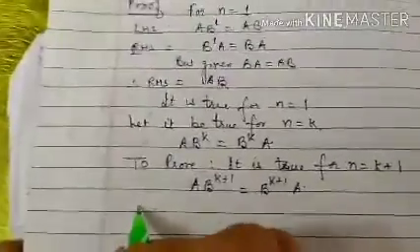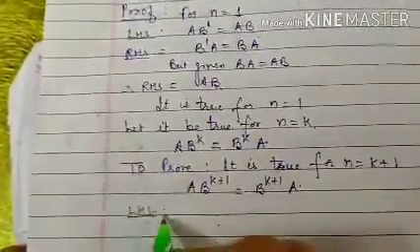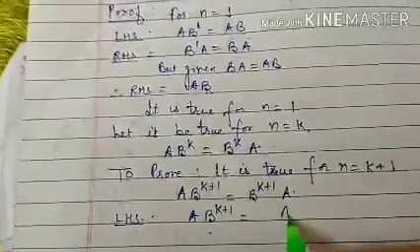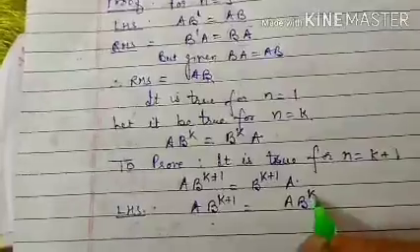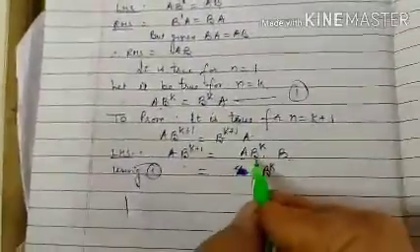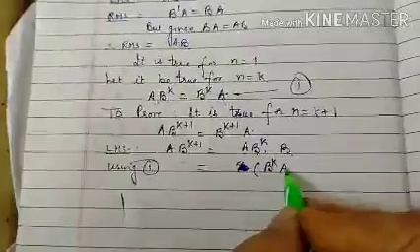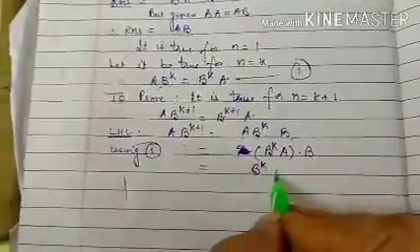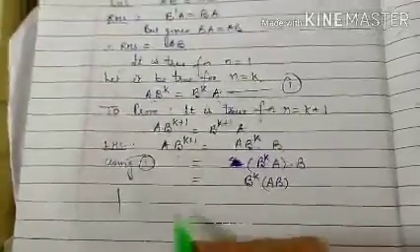Take the left hand side. Left hand side is A B to the power k plus 1, that is A B to the power k into B. Now using 1, A B to the power k can be replaced by B to the power k into A. So it is B to the power k A into B. You can write it as B to the power k into AB.